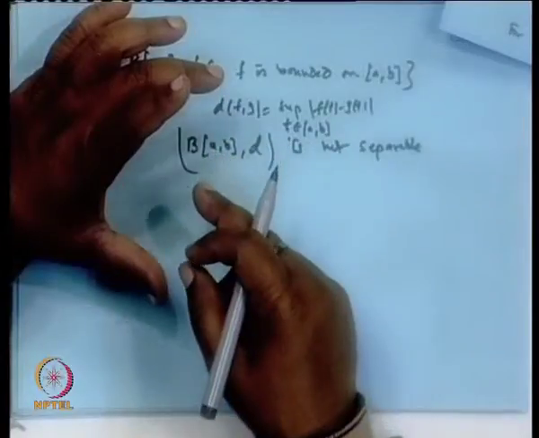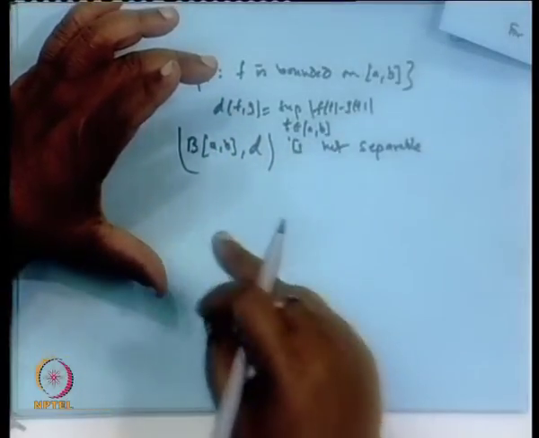Just like l infinity, find points which are at distance 1 apart, draw the balls, then if you assume the set is countable and dense, it cannot fill these uncountable points. So, in a similar way it can be proved. Okay. So, this you can try.